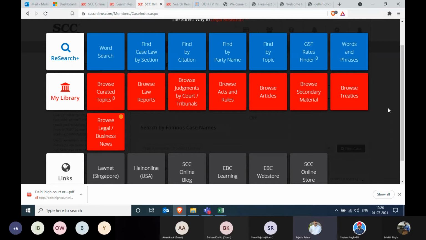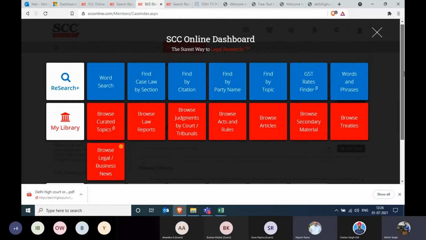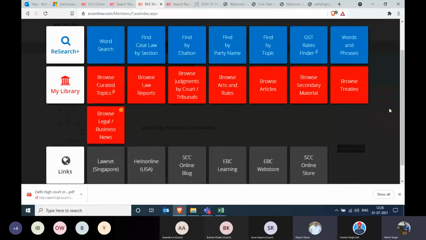Okay. So find by citation, we'll move ahead with. This has been covered, search on Mr. Anna. We have covered this. Then we'll come to the find by case law by section.